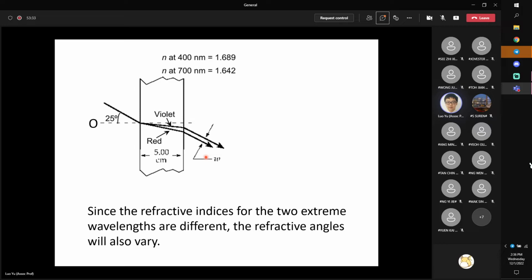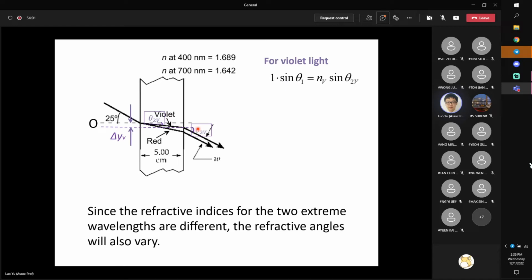Okay, so very good. Now let me prove why these two rays are still parallel to each other. The way I am doing this is to apply, for example, first for violet light, Snell's law at both interfaces. Here I assume inside the slab this refracted angle is theta 2V, and then the final refracted angle here is theta 3V.